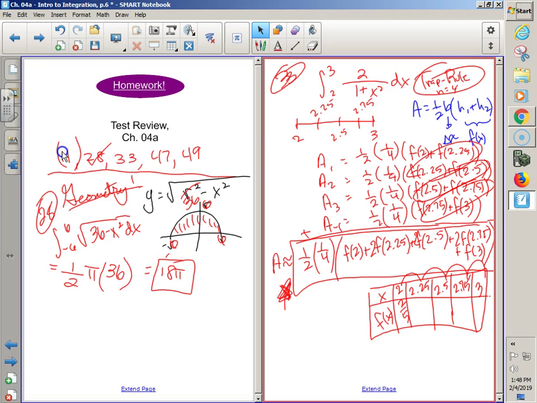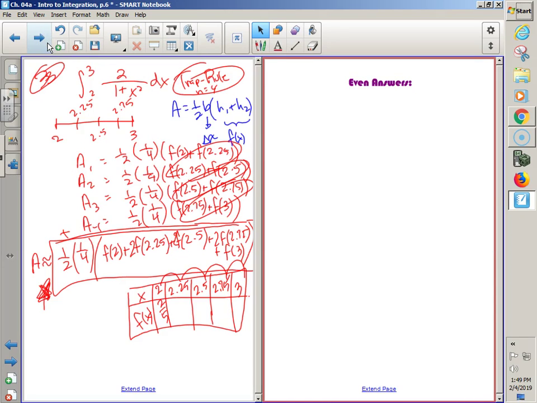From the right, which one would you use? F of 2 or F of 2.25? Yeah, you would use the latter ones only. Remember I told you guys practice test number 21, the solutions shown in the answer key. Might be good to study for left, right, midpoint, trapezoidal approximations.